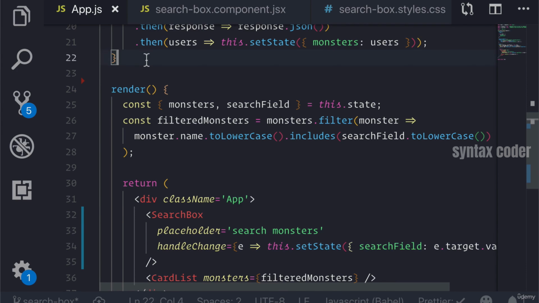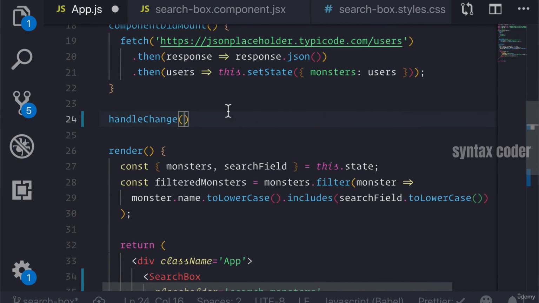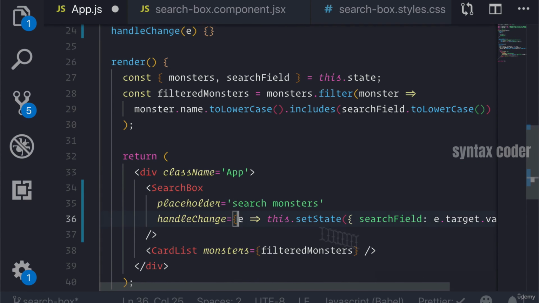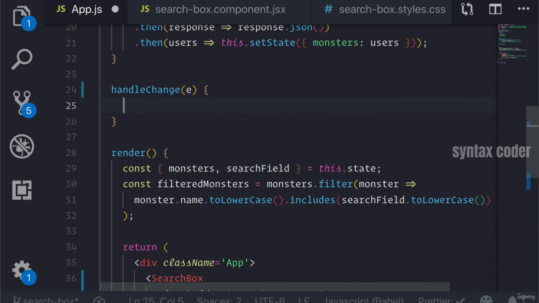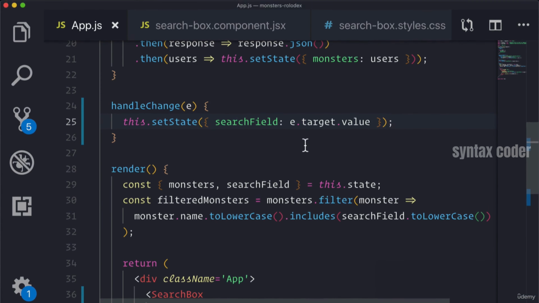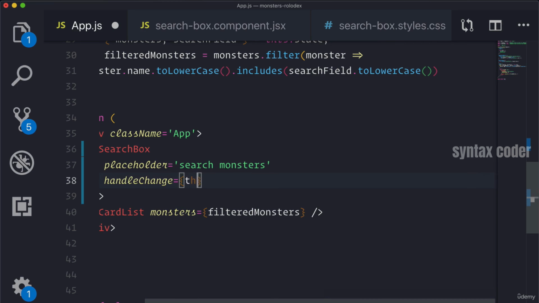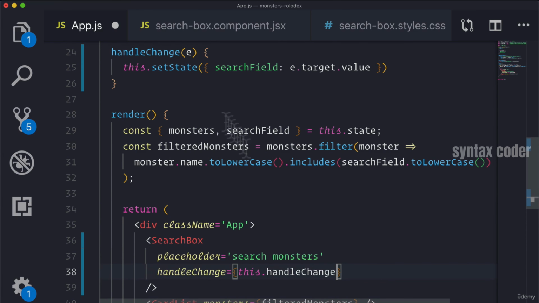Now, how we would do this is we would write this handleChange method here, right? Taking the same format that we see. And it would take some event, right? Which is the synthetic event we're getting back from our input, as you remember. And then we call this.setState in it. And now we're able to actually pass handleChange into our handleChange property on our search box. Now we can write it like this because we're passing the whole callback through to it, right?